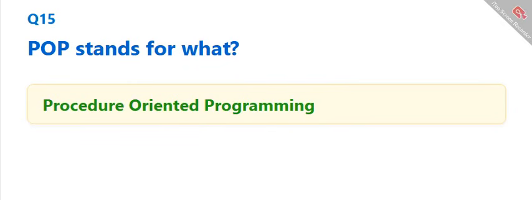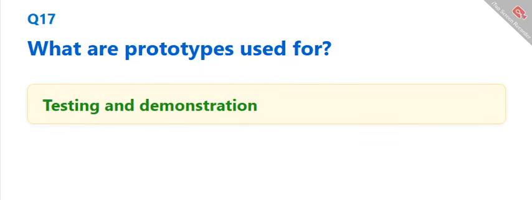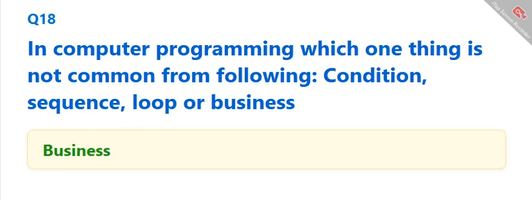POP stands for what? The correct answer is procedure-oriented programming. What is OCR used for? The correct answer is reading printed text. What are prototypes used for? The correct answer is testing and demonstration. In computer programming, which one thing is not common from the following: condition, sequence, loop, or business? The correct answer is business.